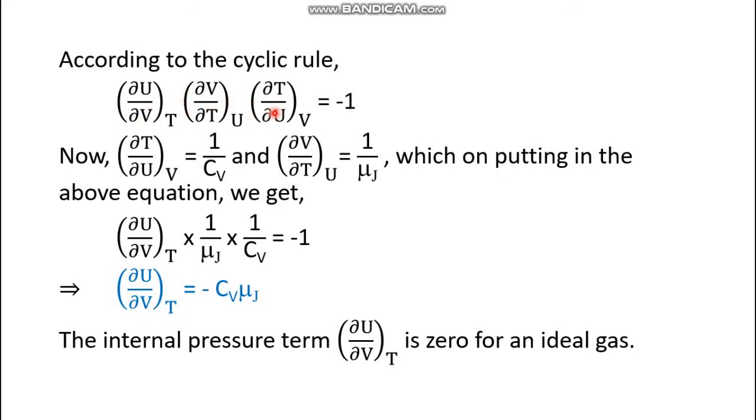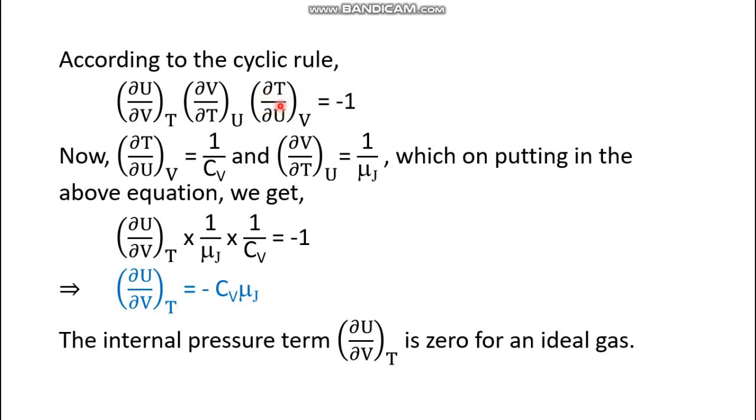U, V and T are all state functions, so a function of U, V and T equals 0. The cyclic rule can be applied: (∂U/∂V) at constant T times (∂V/∂T) at constant U times (∂T/∂U) at constant V equals -1.